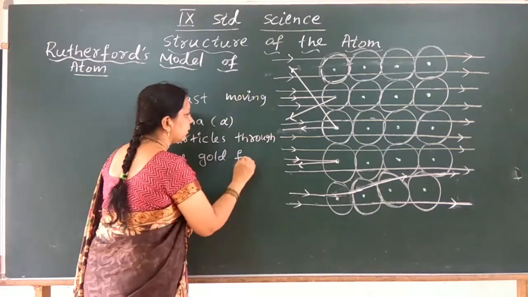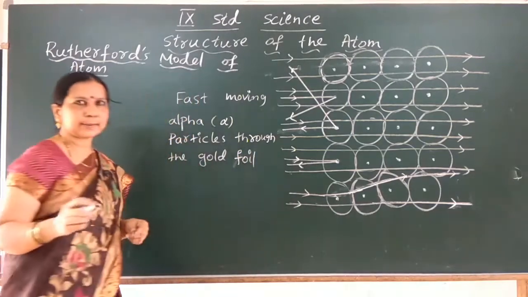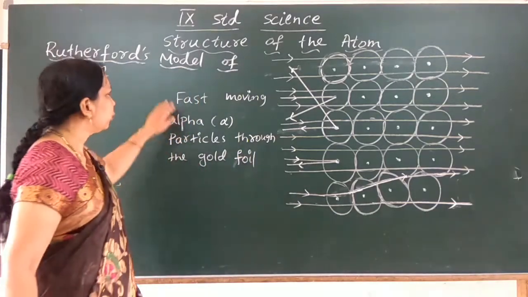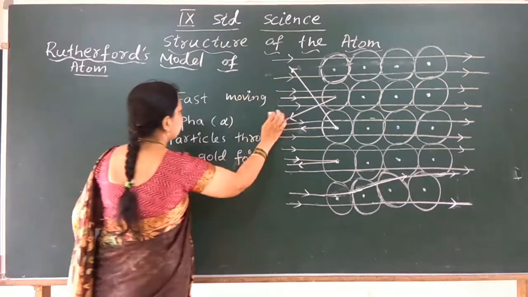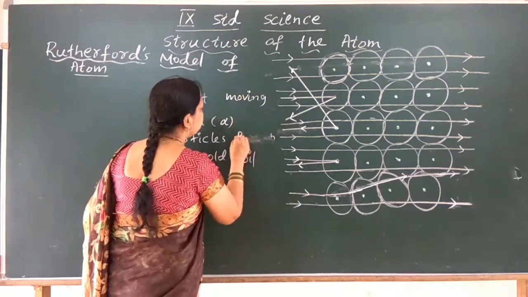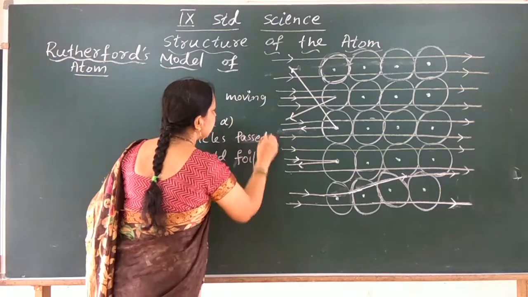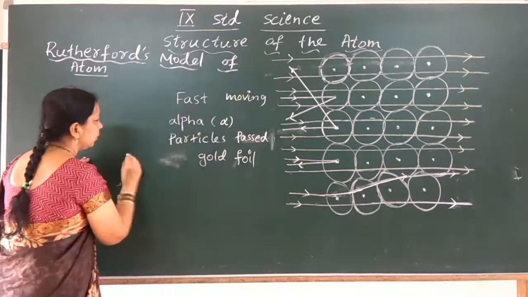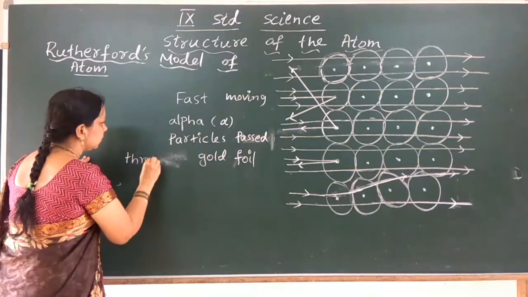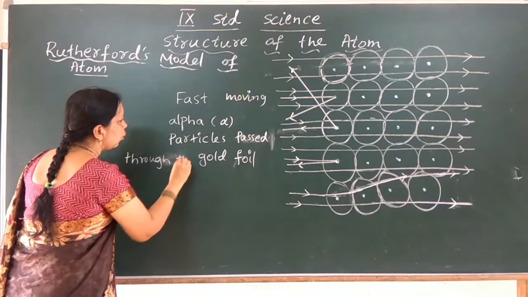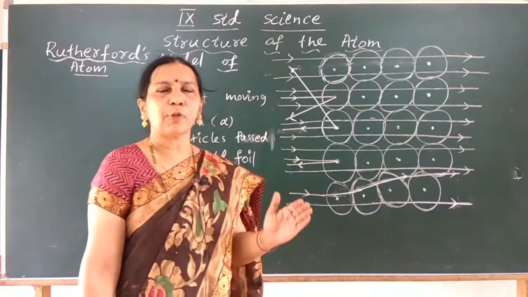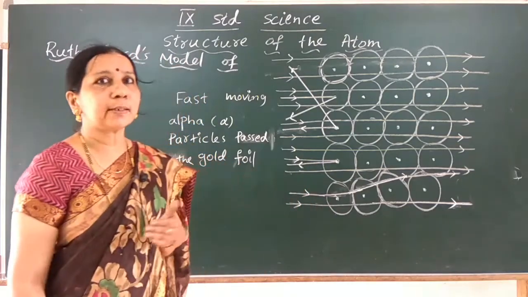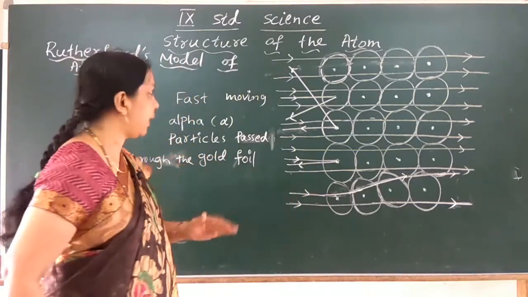The foil consists of atoms of gold. So when fast moving alpha particles are passed through the gold foil, what he expected was that most of the alpha particles may deflect from the atoms of gold, but that